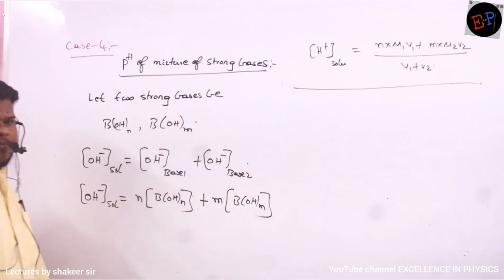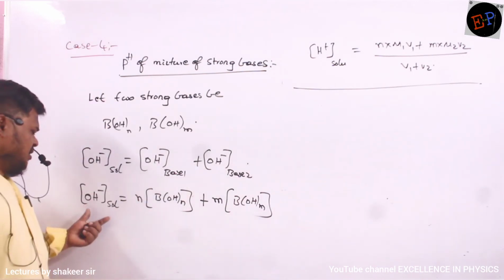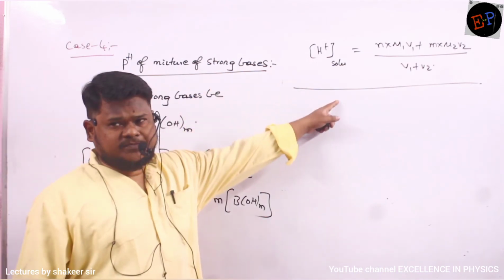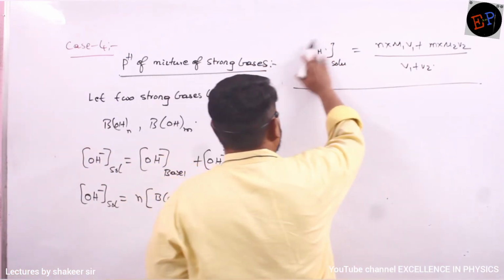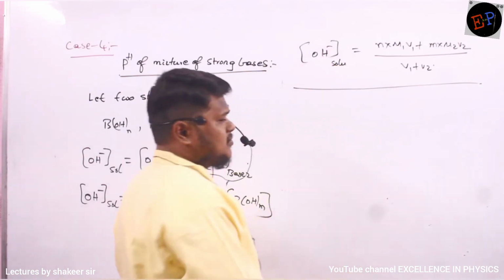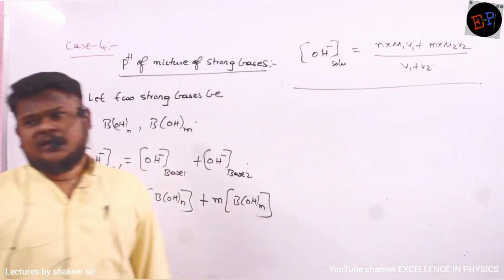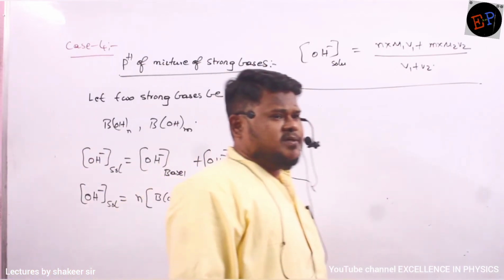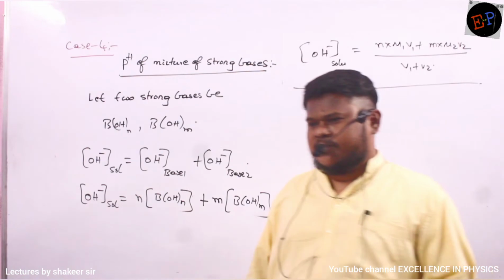So this is the method. Then how can I calculate the OH minus ion concentration of the total solution? Again the same formula. Here instead of H plus, I can write the OH minus ion concentration of the solution is equal to, again the same formula, N into M1 V1 plus M into M2 V2 divided by V1 plus V2. That's it. Are you able to understand?